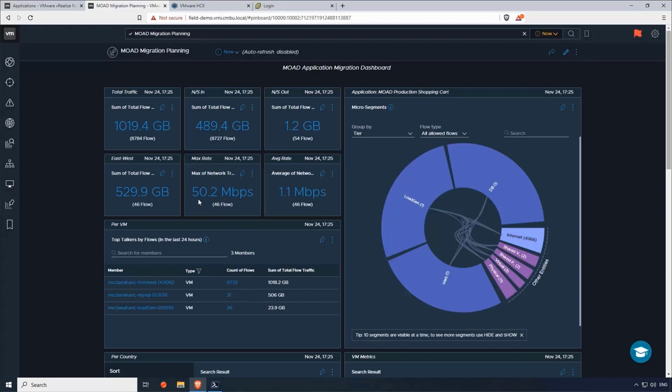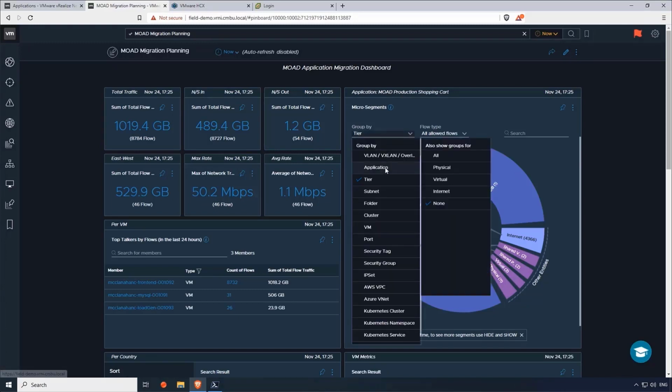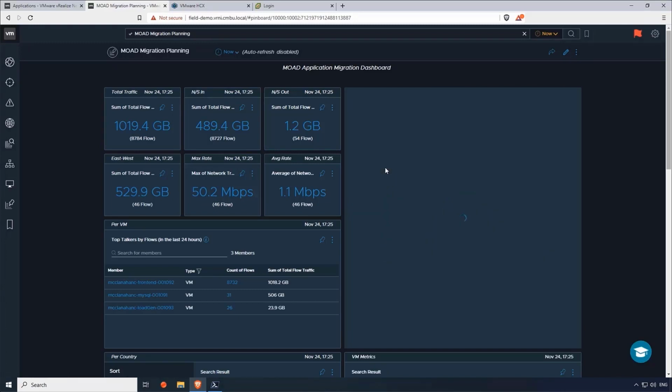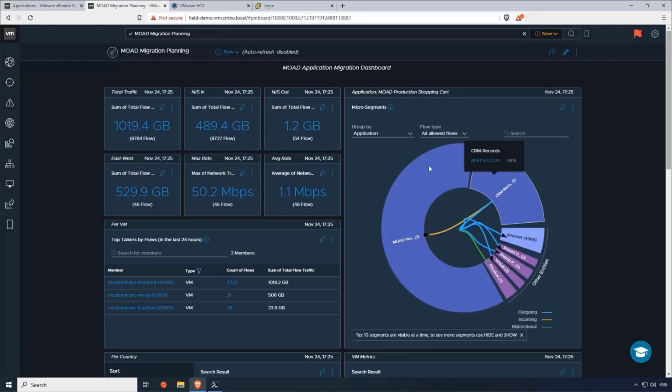So in this case, I just need to make sure that we've got at least 50 megs of traffic capacity between the on-prem and the VMC environment. But again, that's not too bad. So what I also can do is look at the application dependencies here. If I group the security planner based on applications, I can see the network traffic patterns going towards other applications from this MOAD application.